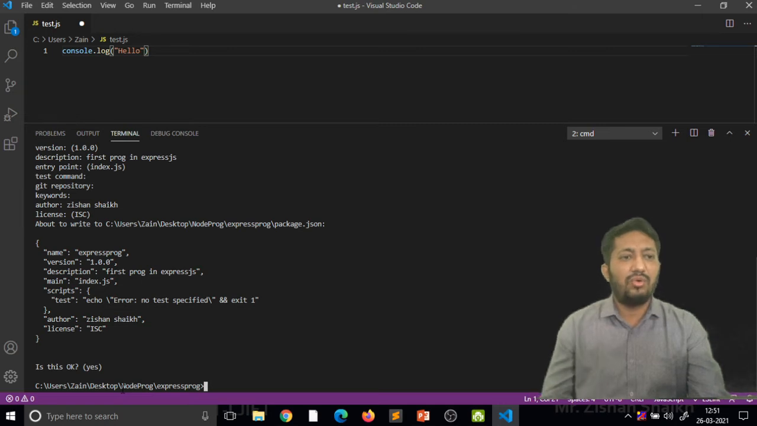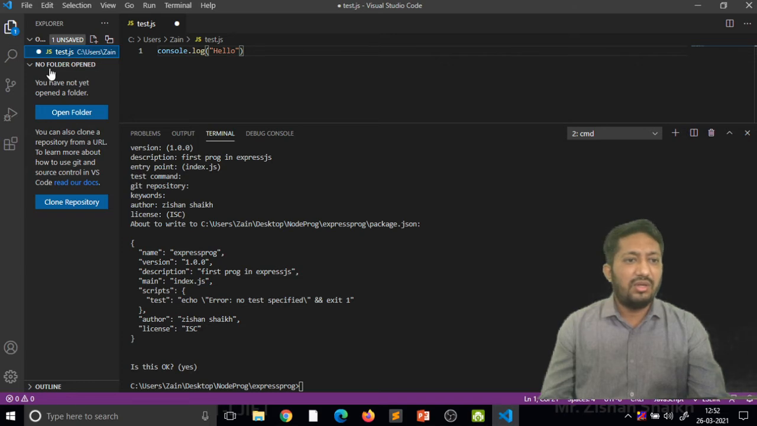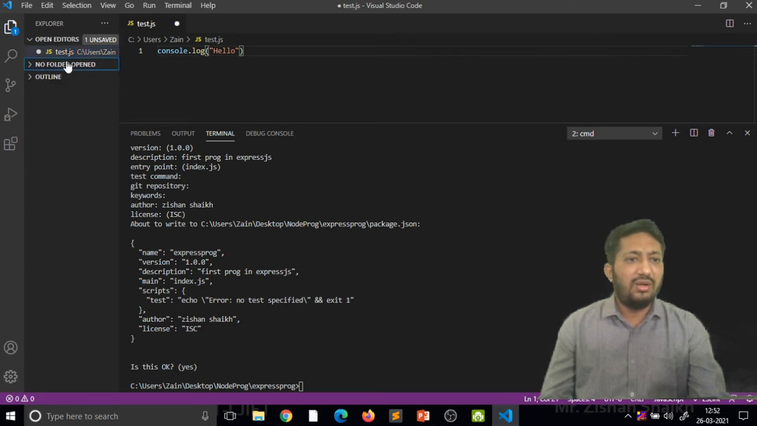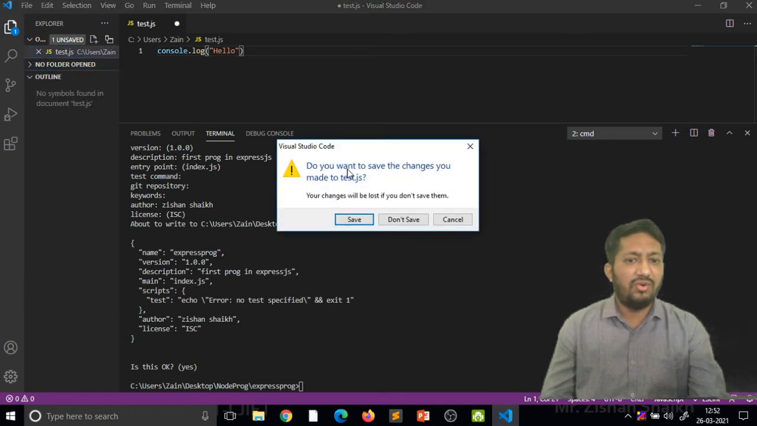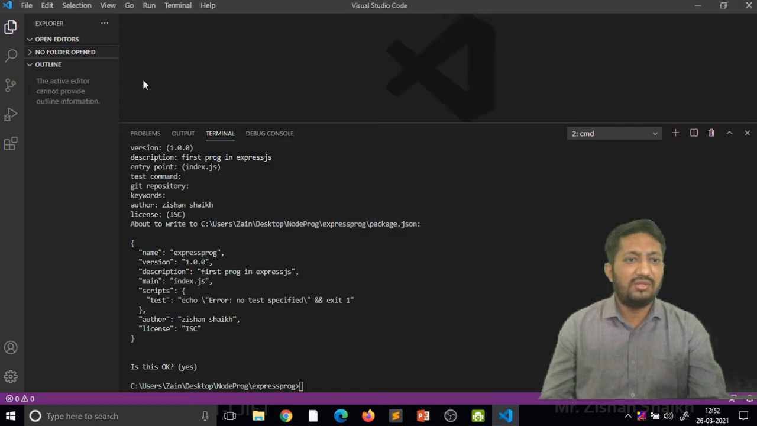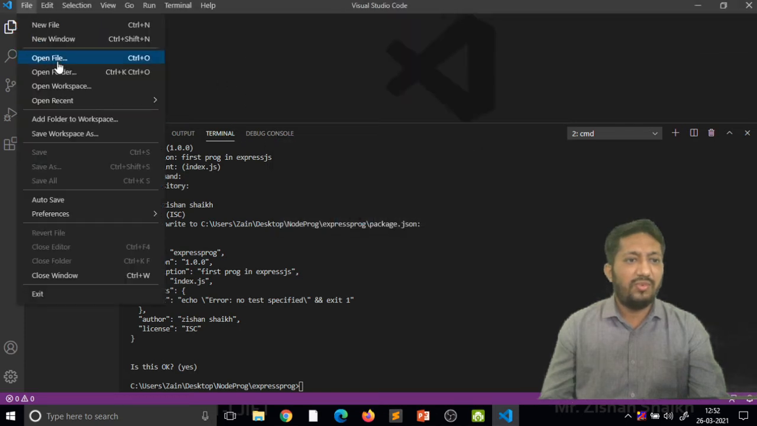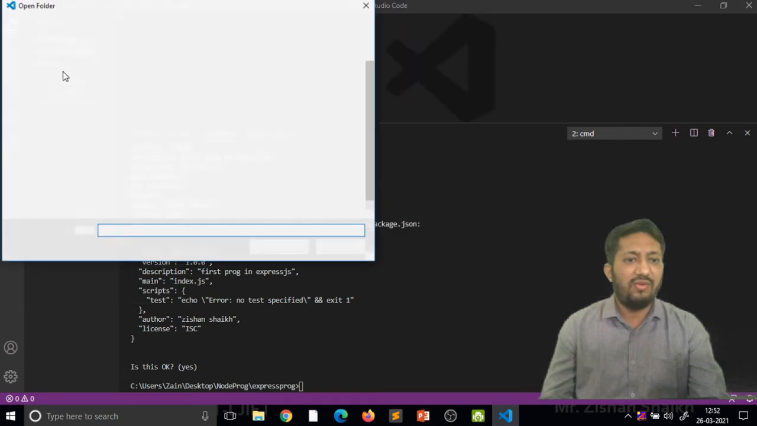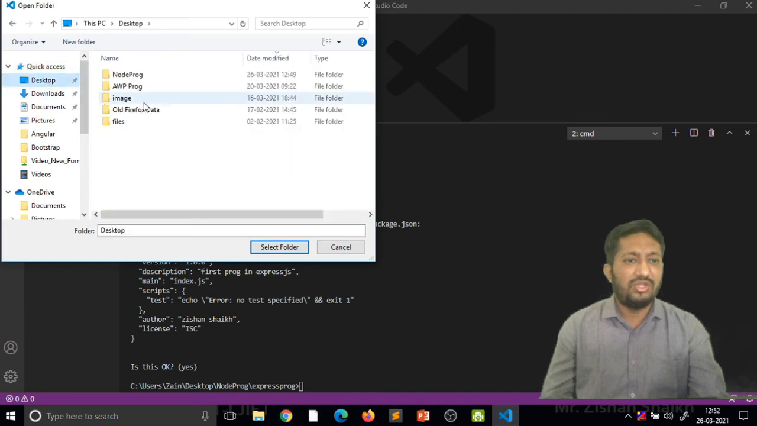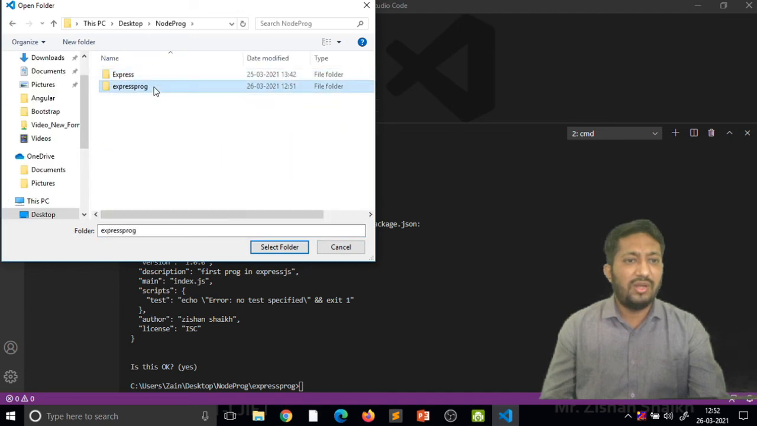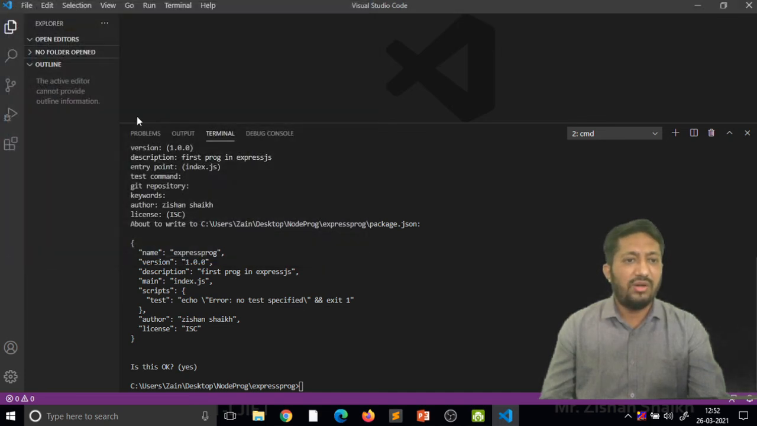So you can see here my JSON file is created. Here we are getting our JSON file inside that particular folder. If we are opening this, I am saving this right now. I am opening my folder right now: File, Open, Desktop, More programs, and my Express program folder.